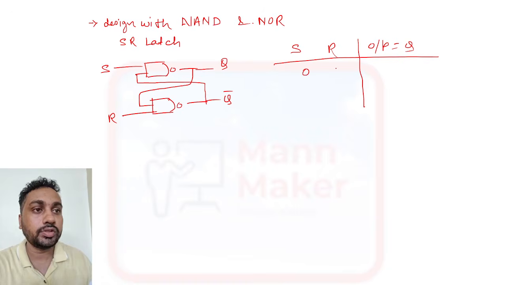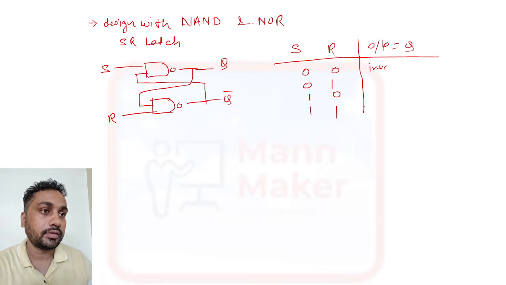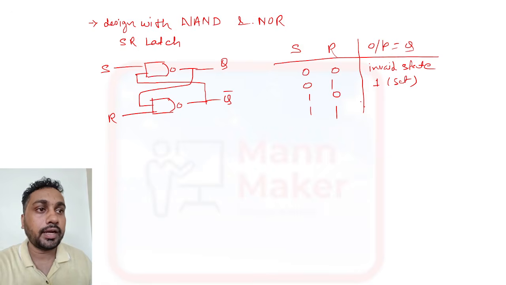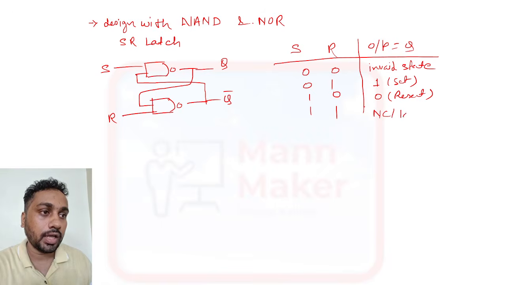So this one is your 0 0, 0 1, 1 0 and 1 1. In the 0 0 case, it will be an invalid state. Then for 0 1, the output will be 1, meaning it will set. And for 1 0, it will be 0, that is your reset. And for the 1 1 case, it will be no change, or last state, or hold state. You can say this when both inputs are 1.